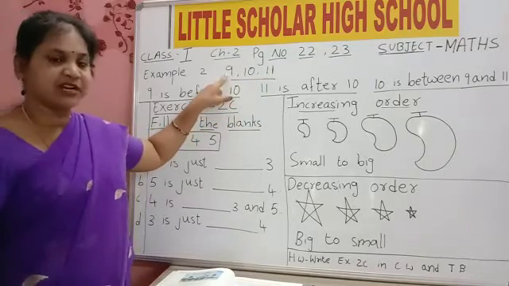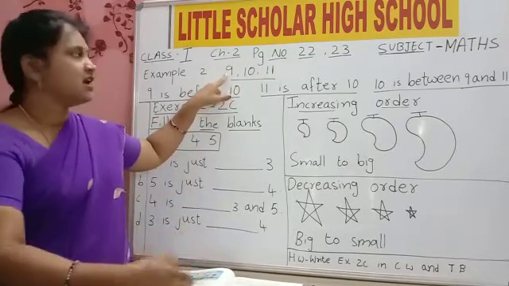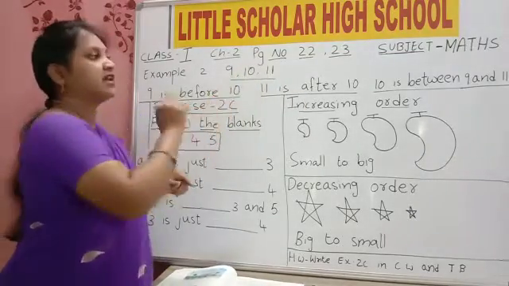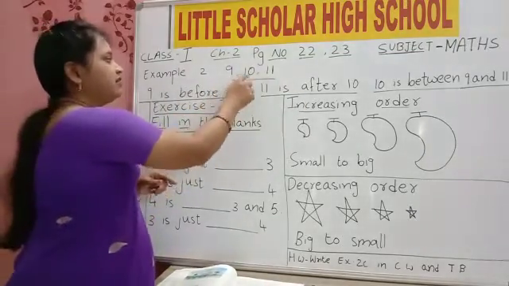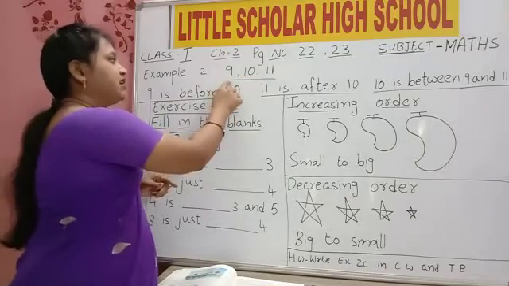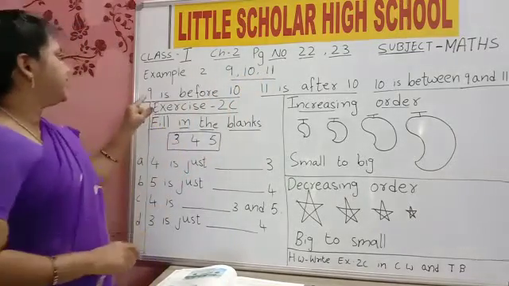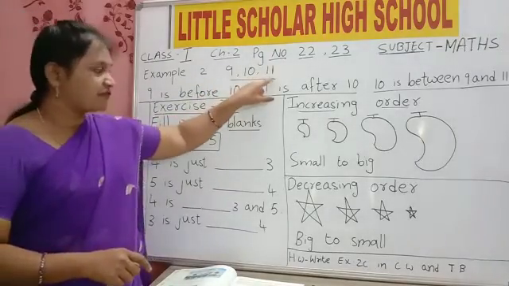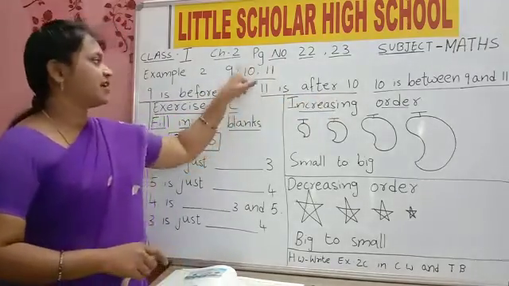9 is standing before 10. 11 is after 10. Where is 10 then? 10 is between 9 and 11. See here. 9 is before 10. 11 is after 10. 10 is in between 9 and 11.